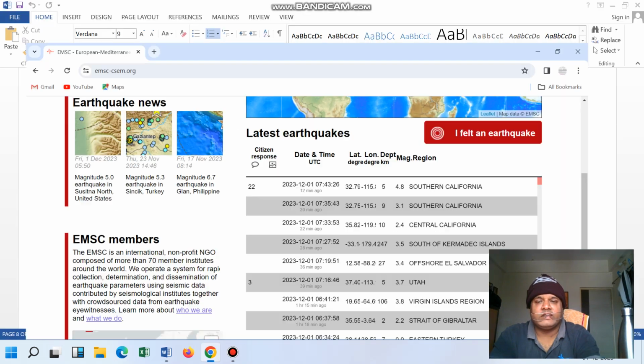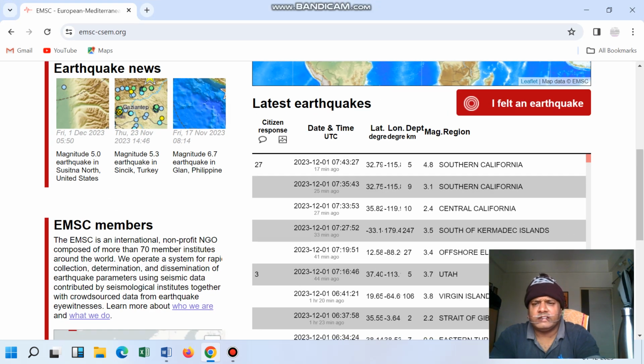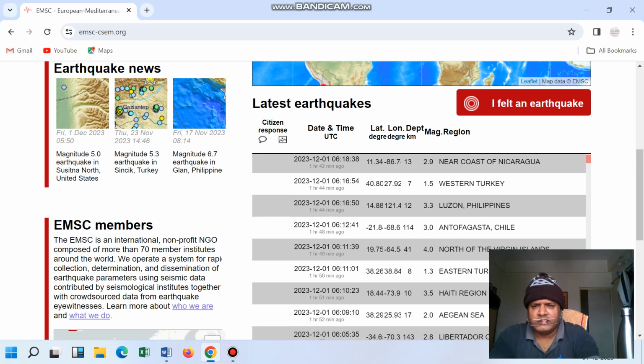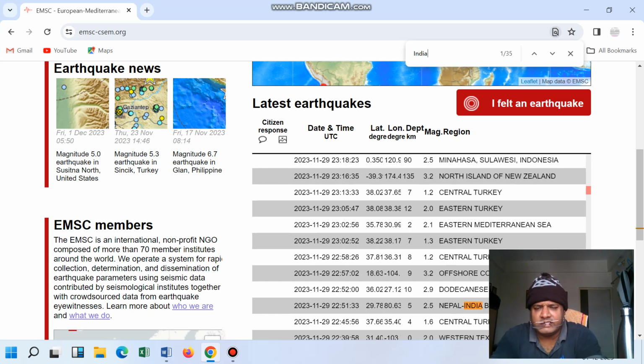And assume that today, just now, in the USA a few earthquakes happened, and a few earthquakes happened in Western Turkey, and the last earthquake happened in India, at the Nepal and India border, with a 2.5 magnitude.